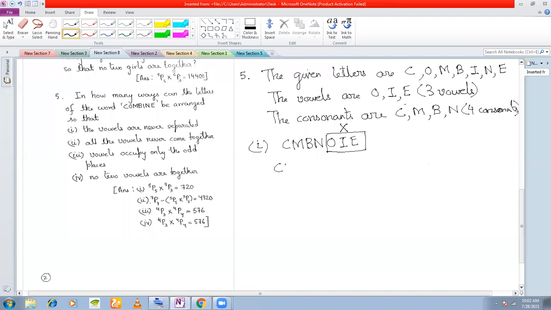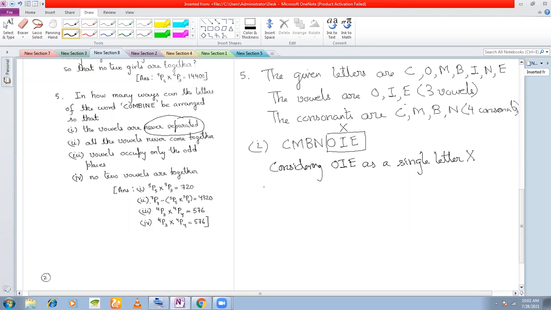See the language here, vowels are never separated. They are not saying no two vowels are together. They are saying vowels are never separated. That is why we are applying this logic. Okay. So considering O, I, E as a single letter X, right?